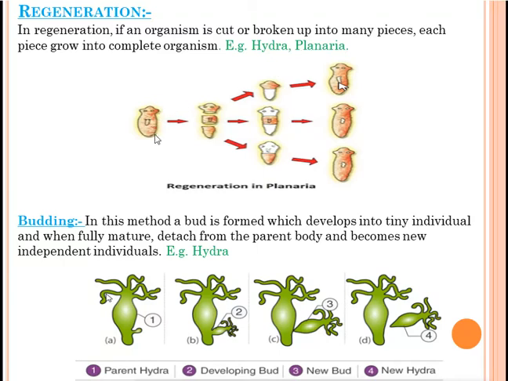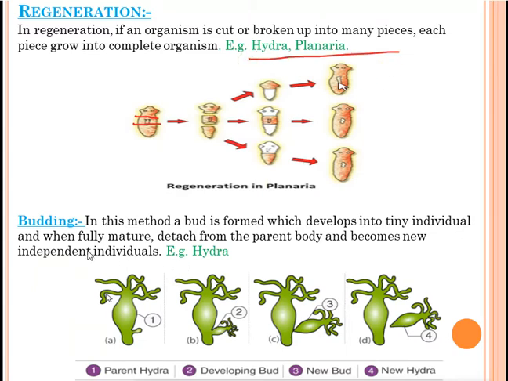In this diagram, we'll see the regeneration of planaria. Suppose this is the planaria. Suppose its body is cut like this, accidentally or by some other organism, into three pieces. These three pieces will grow individually and form new organisms. This is regeneration. You have to remember the examples, Hydra and planaria.